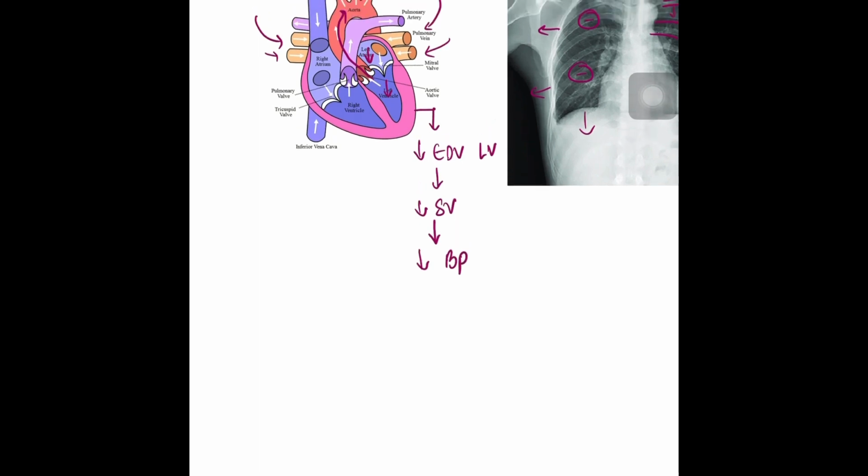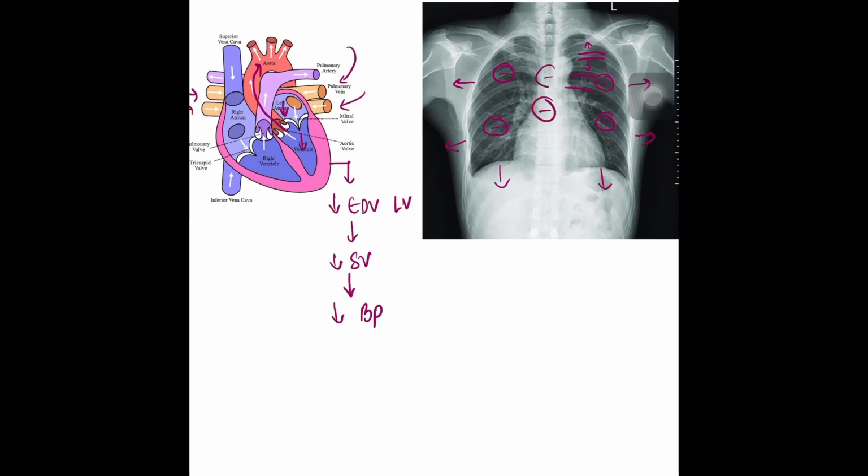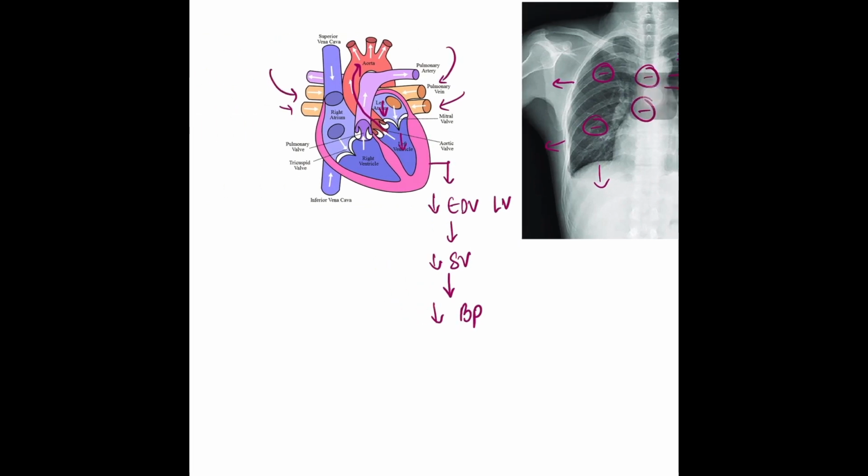At the same time, because of the negative pressure inside the mediastinum, there is a greater amount of blood flowing through the superior vena cava and inferior vena cava because of the sort of vacuum that is created in the right atrium, because the right atrium lies right in the center of the mediastinum. Because more blood is flowing into the right atrium, more blood comes from the right atrium to the right ventricle.